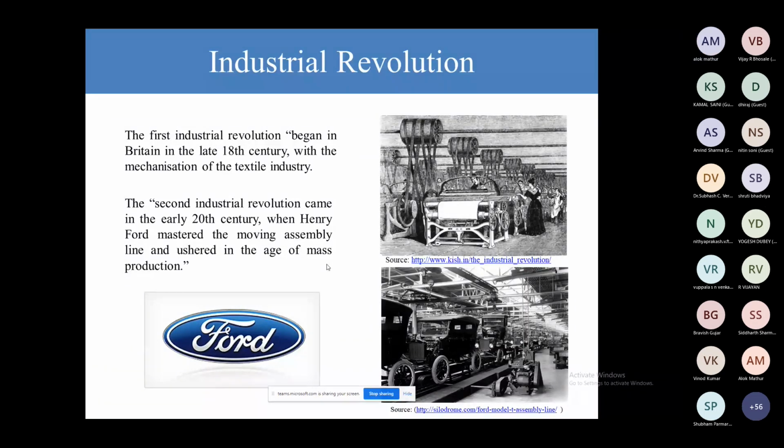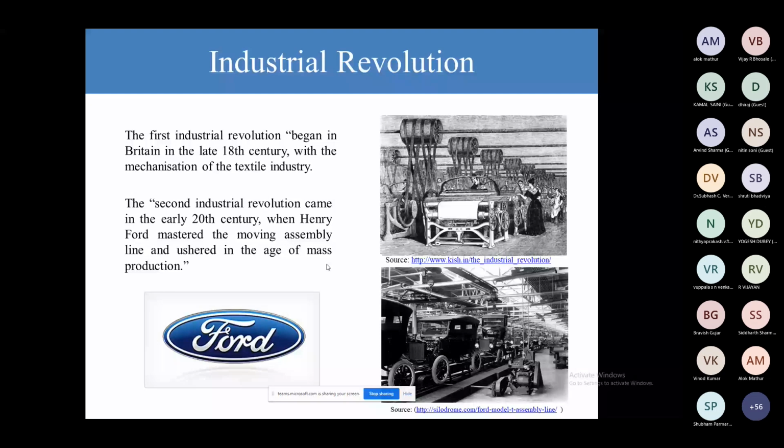So the first industrial revolution began in Britain in the late 18th century, with the mechanization of the textile industry, or you can say of paper, the mechanization of machines. The basic requirements of humans are food, clothes, and buildings. So for this, we had to produce many clothes in the 18th century, and we were trying to achieve those targets. That was the first industrial revolution.